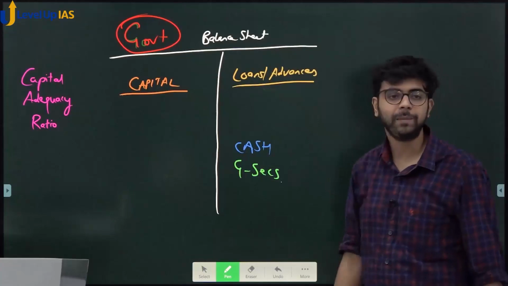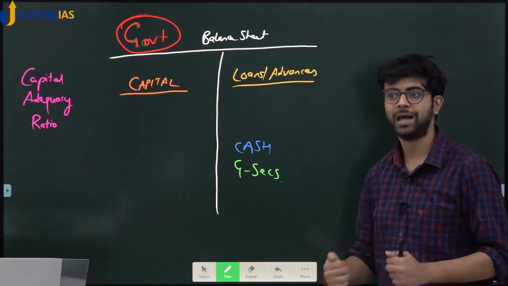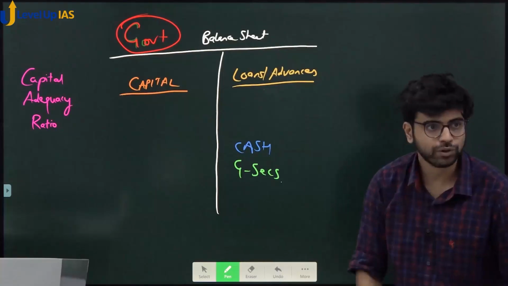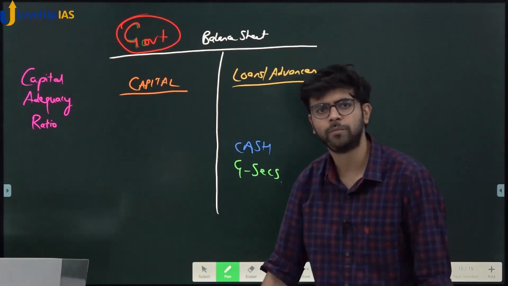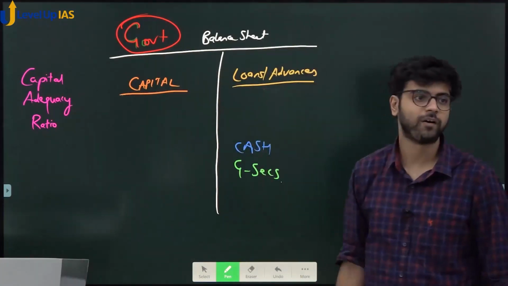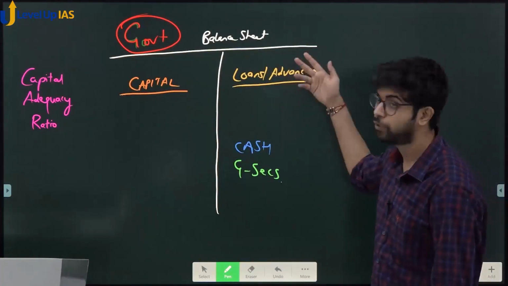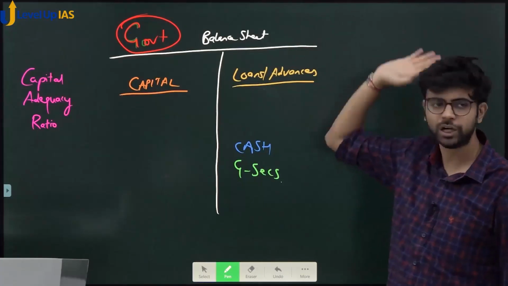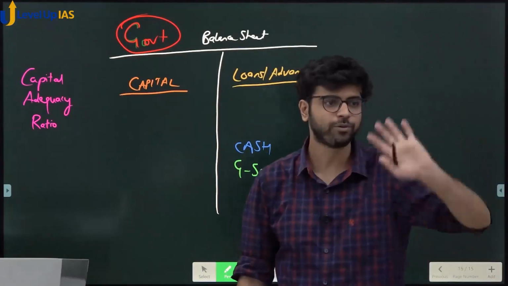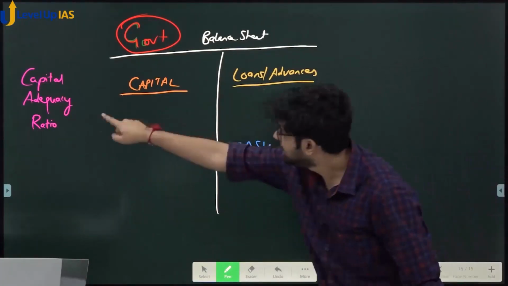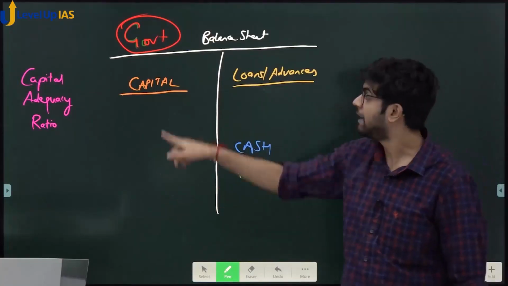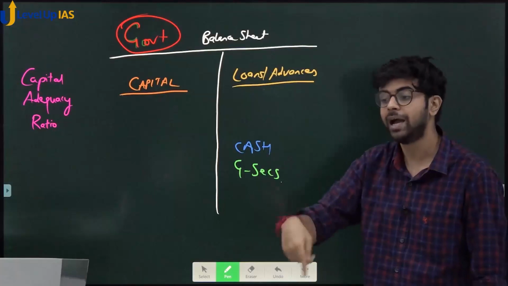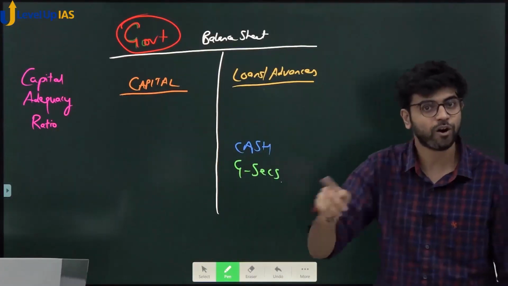Now come into the mind of the managing director of a public sector bank. He knows that no matter how his bank performs, he is going to get funding from the government. So even if loans go bad, he will try to increase loans and advances, give 200 new loans, give 400 new loans. He will try to do that because he knows to maintain this, the government is there. See, when private owners are there, they ask the manager, why has the loan turned bad? Why are you giving new loans when previous loans are not recovered?